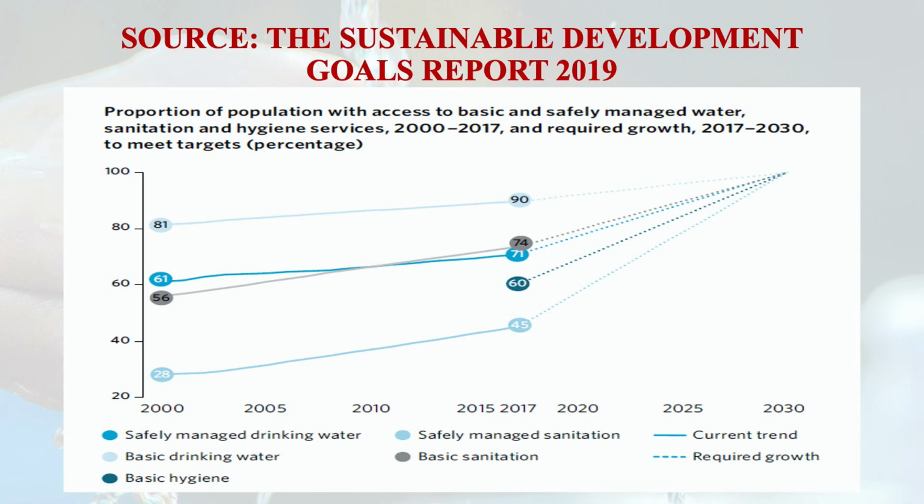By 2017 we have up to 45, 60, 75 and 80, 90% in different categories, that is safely managed drinking water, safely managed sanitation, basic drinking water, basic sanitation, basic hygiene. So we have to look towards improving this. To get 100%, we have to work very efficiently and we need to collaborate with each other.